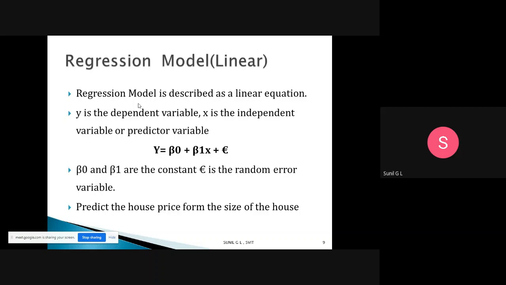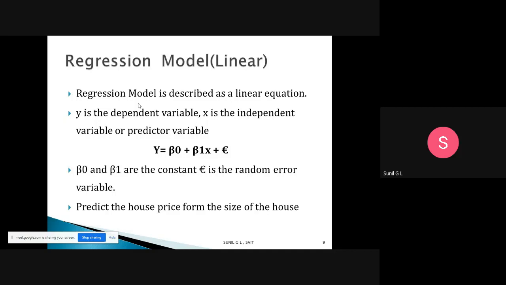So x is the independent variable, or we can call it a predictor variable. What are beta naught and beta 1? Beta naught and beta 1 are the constants, and epsilon is the random error.